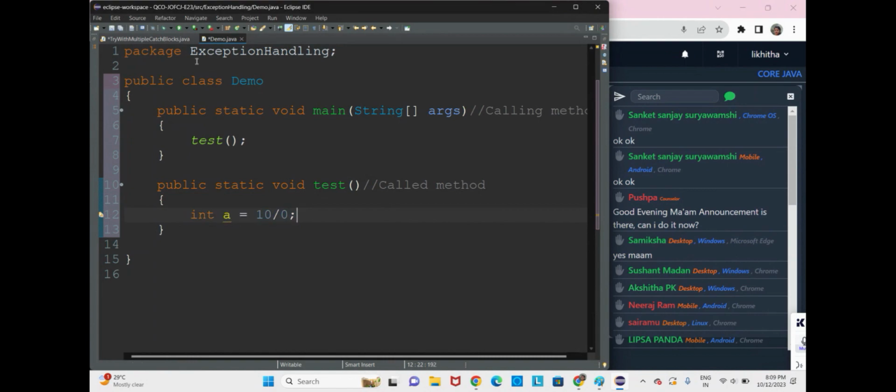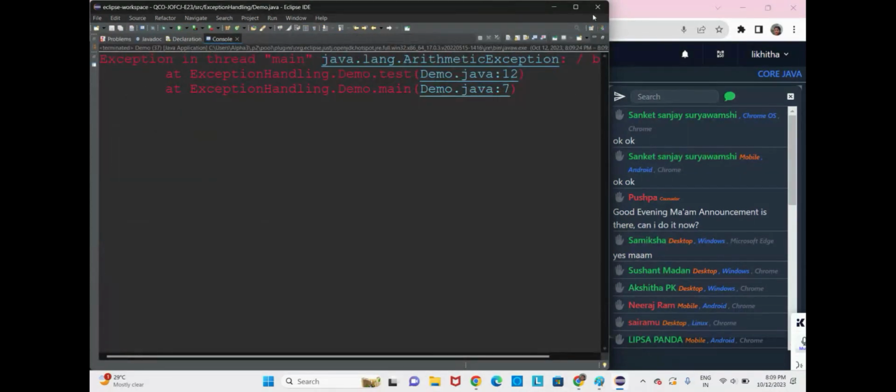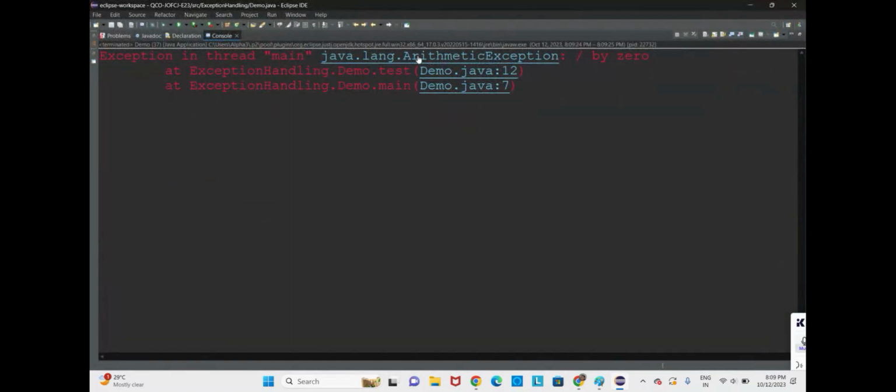So let us see the output. If you can see here, we got an arithmetic exception. Reason is divide by 0. Now in the exception object propagation, from where to where is the exception traveling? From line number 12 to line number 7. First we got line number 12, then line number 7. So the movement of the exception from the called method line to the calling method is called exception object propagation. That happens when the exception is not handled.